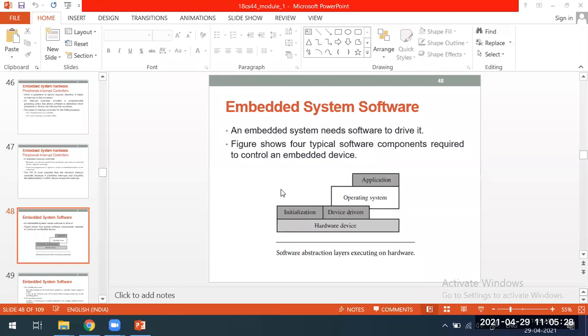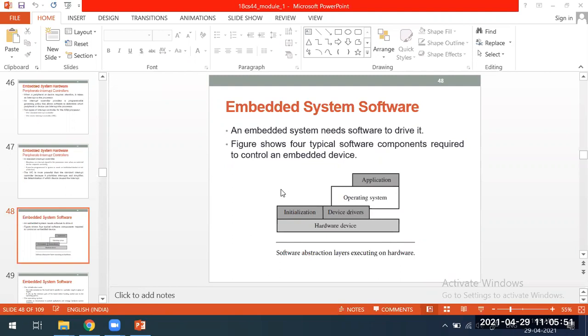Application is nothing but, see, in the microwave oven, you will have a display where you can enter something, or you can see the output. Or in the Xerox machine, you will have a display: how many copies you have to give, what is the size, everything.